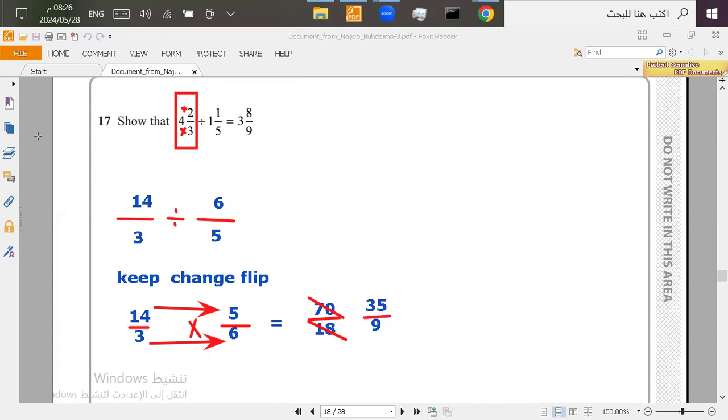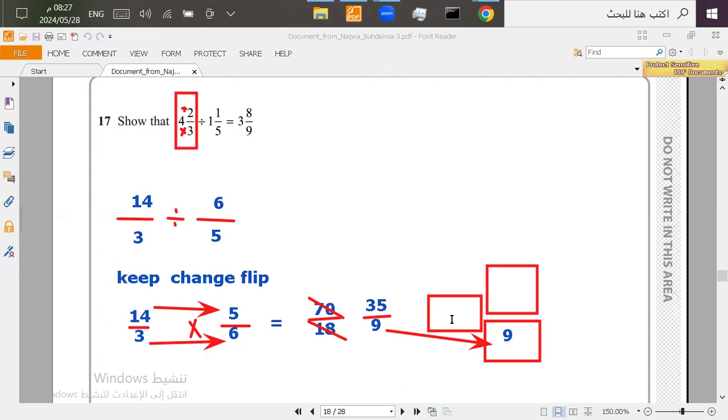Now I'm going to turn the 35 over 9 into what? Into a mixed number. And we know that a mixed number has three numbers like this. So first thing we do, we use the same denominator, which is the 9. Now we divide the 35 by the 9. So 35 divide 9 is 3.8. It means we can use the 3 here.